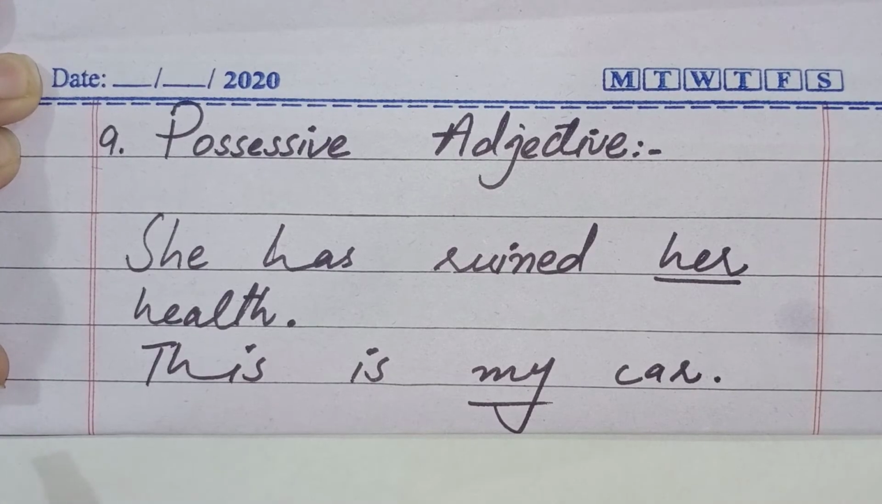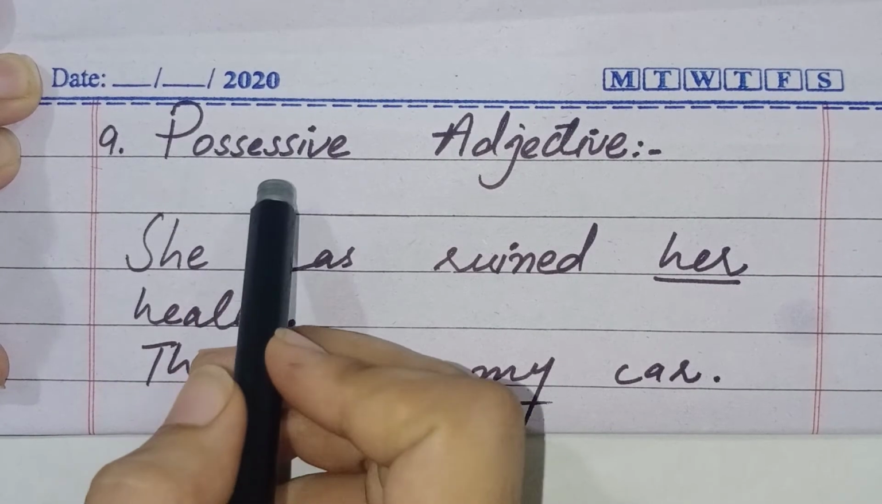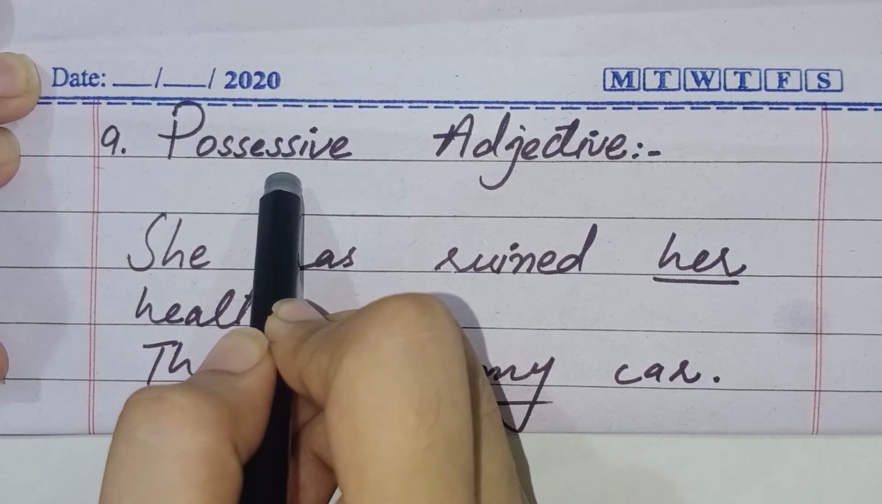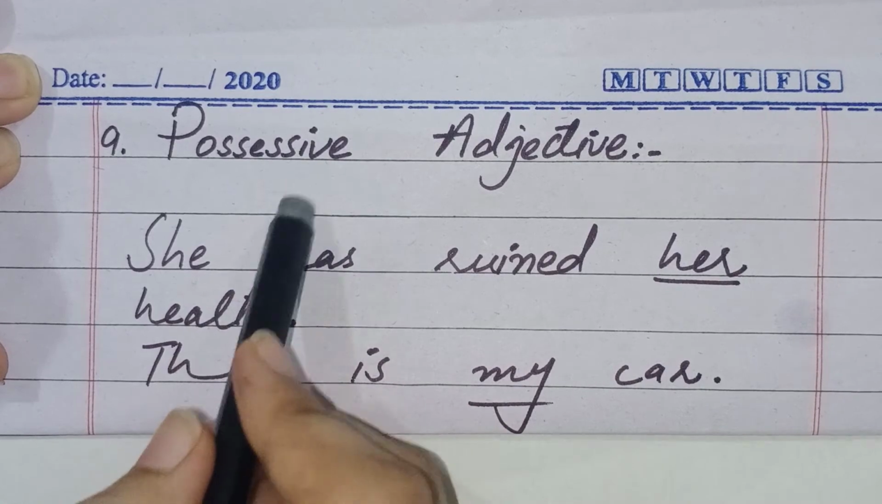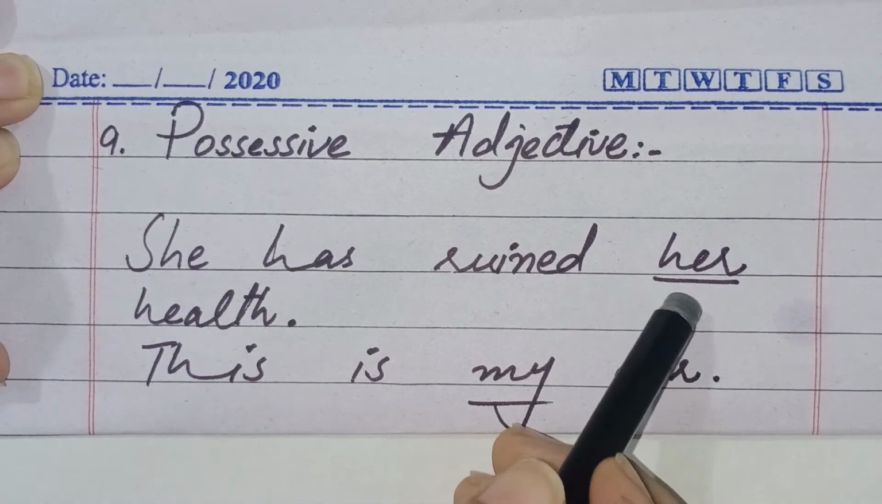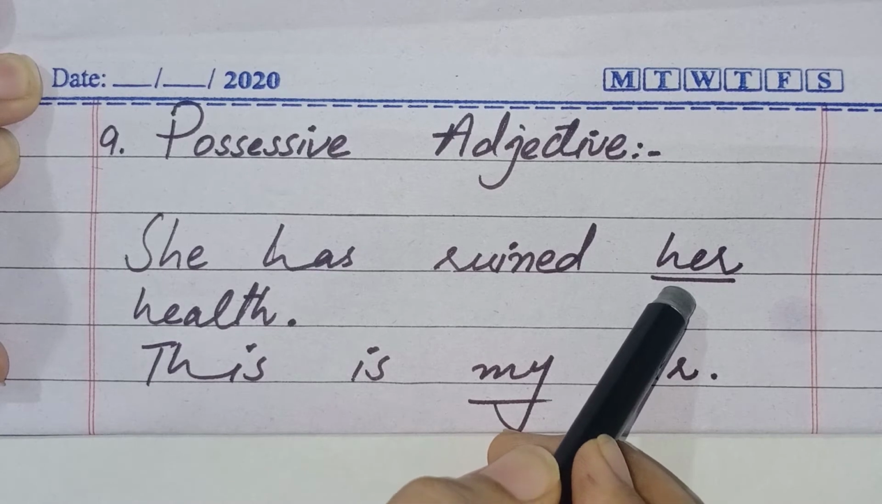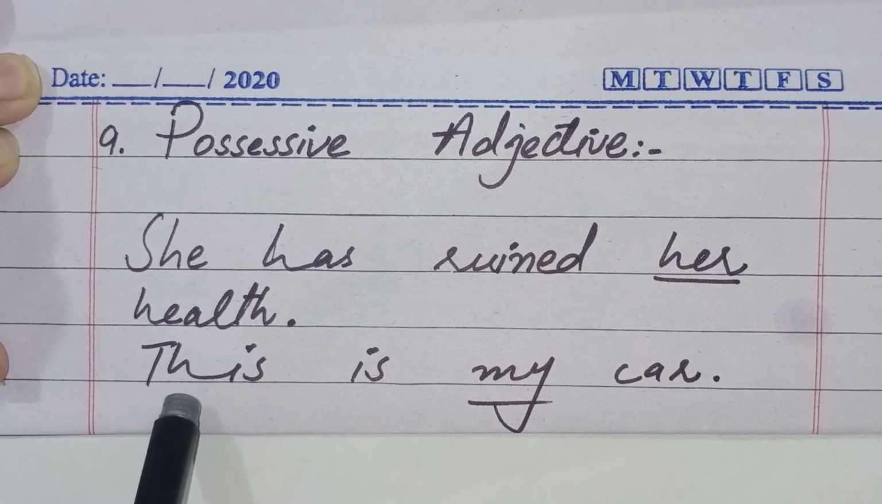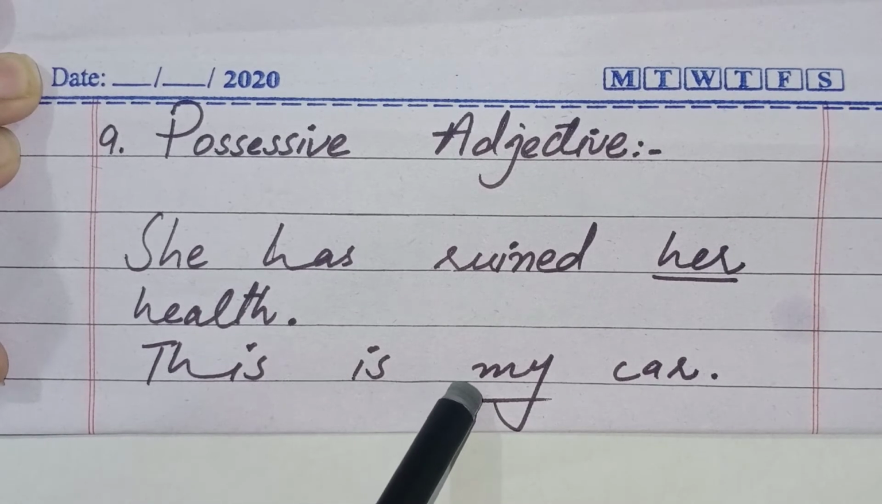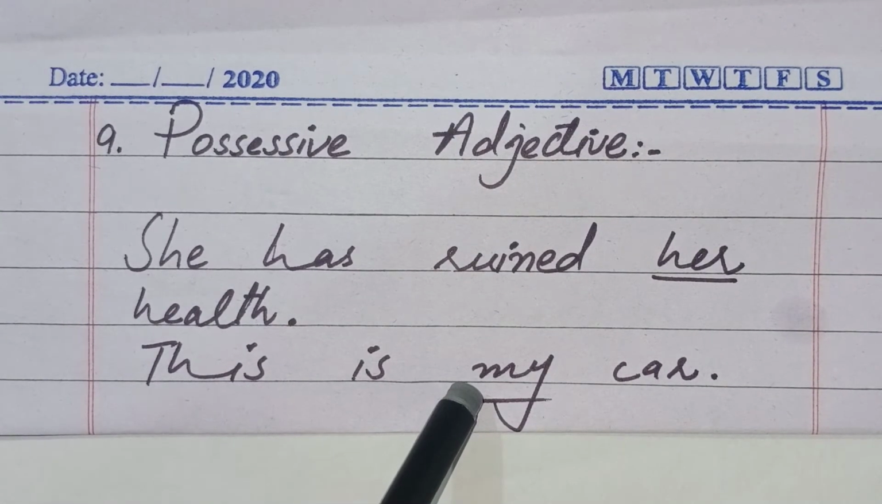Now guys, we will talk about the last kind of adjective, and that is possessive adjective. Students, possessive adjective shows possession. Move to example: she has ruined her health. In this sentence, the word her is possessive adjective. Second example is: this is my car. In this sentence, the word my is possessive adjective because it shows the possession.